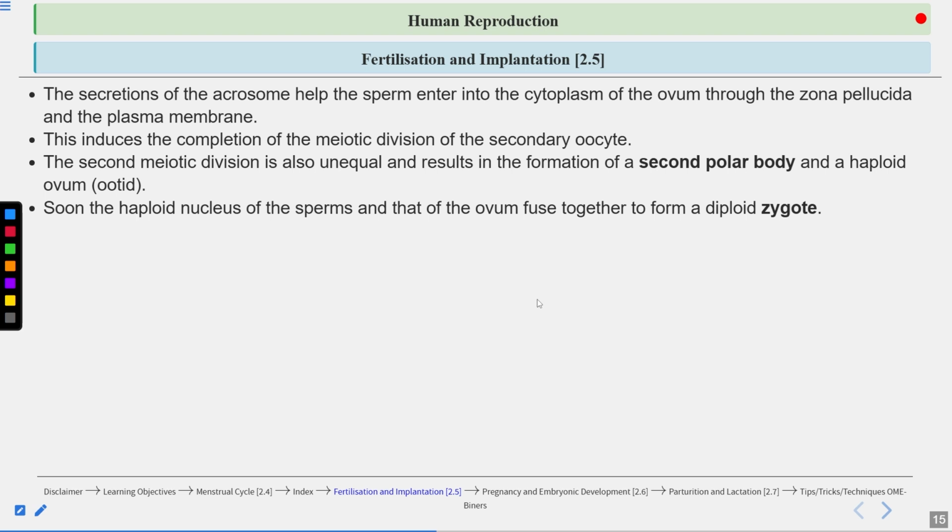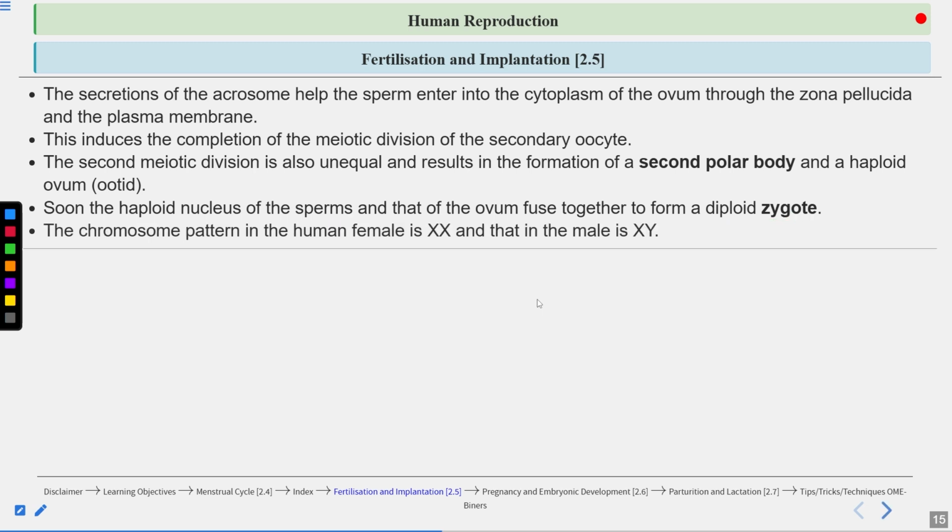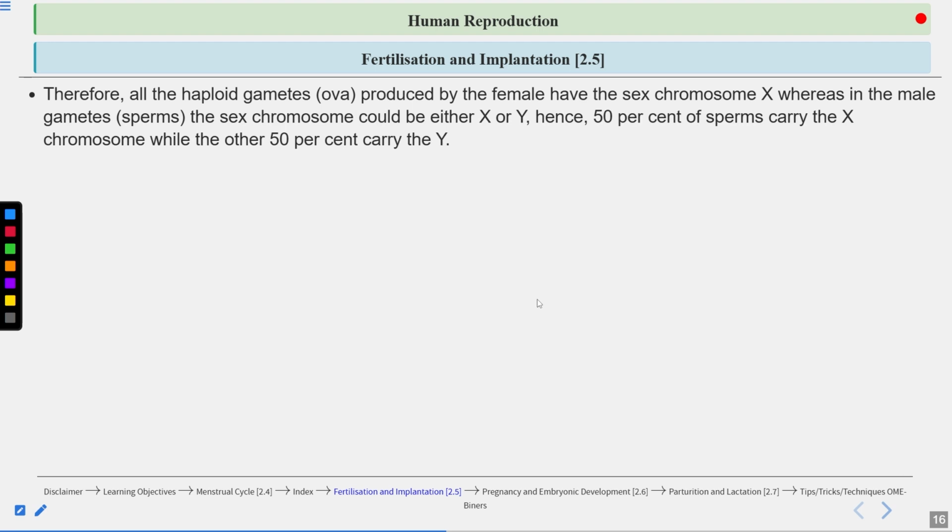Soon the haploid nucleus of the sperm and that of the ovum fuse together to form a diploid zygote. The chromosome pattern in humans: males are XY, females are XX. The female gamete, the ovum, will contain only the X chromosome, whereas males produce two kinds of gametes because they are XY. In males, two kinds of sperms are produced. Half of the sperm will have the X chromosome, half will have the Y chromosome.